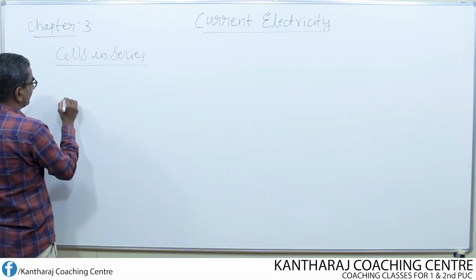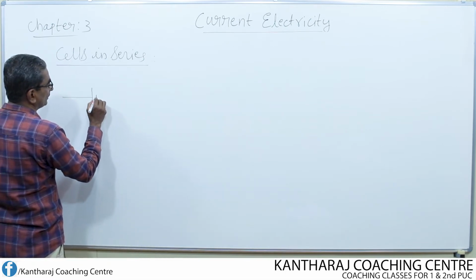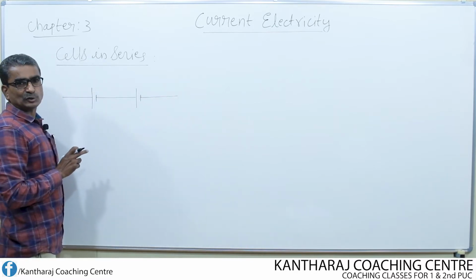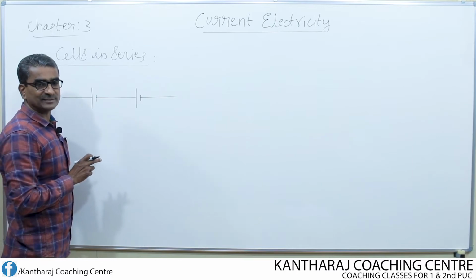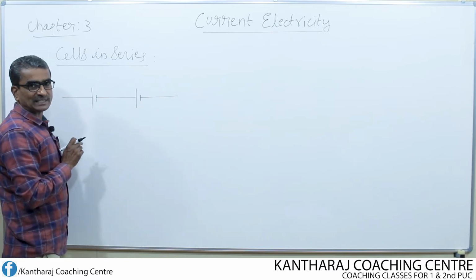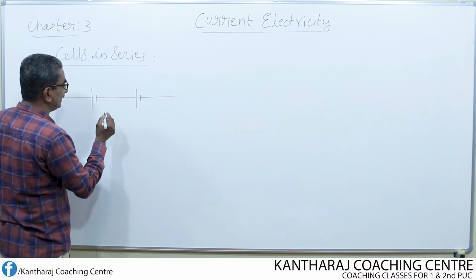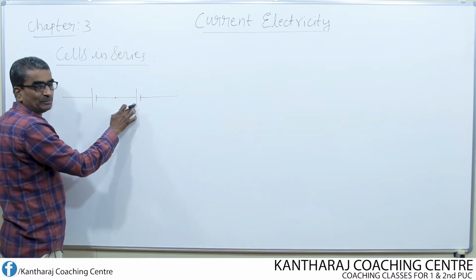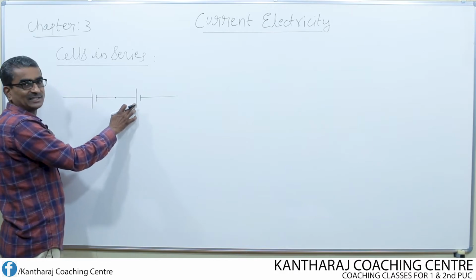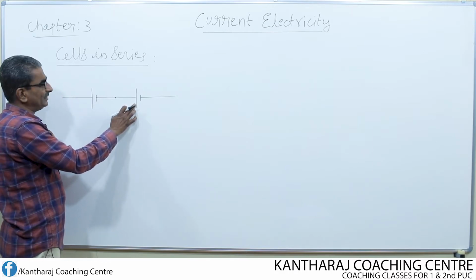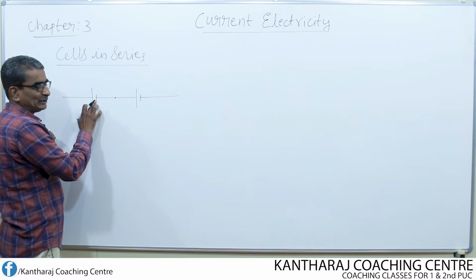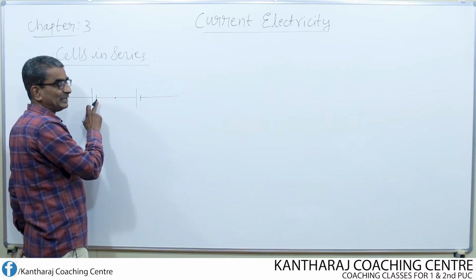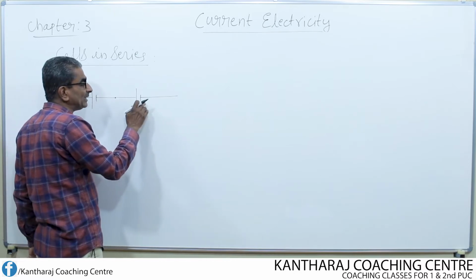I consider two cells. This is one cell, this is another cell. The two cells are said to be connected in series when? The two cells are said to be connected in series if and only if the negative terminal of one cell is connected to the positive terminal of the other cell.